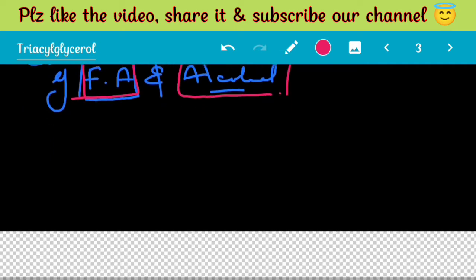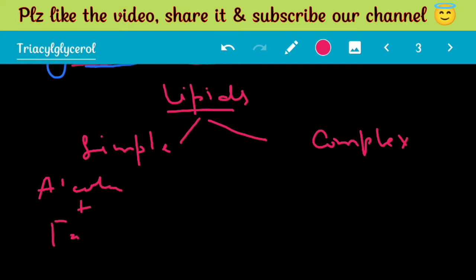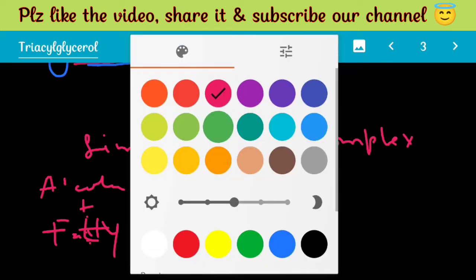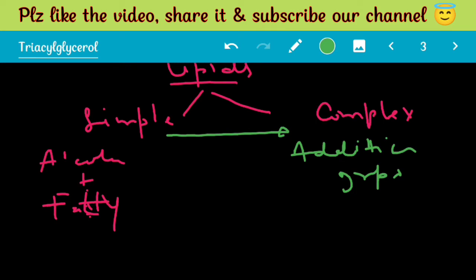Clear? Now, we have already talked about it in our previous videos, that lipids can be classified as simple lipids and complex lipids. In simple lipids, we have alcohol attached to fatty acids. And if we add some additional groups, like phosphate or some oligosaccharides, then these simple lipids become complex lipids due to the addition of additional groups.